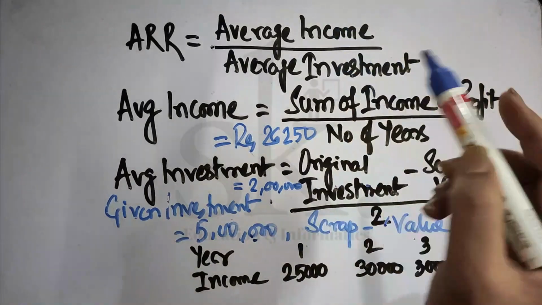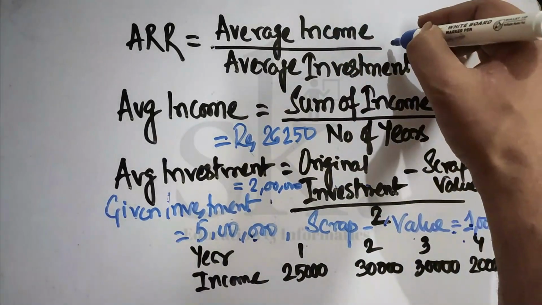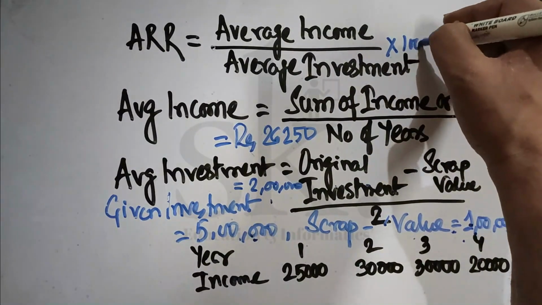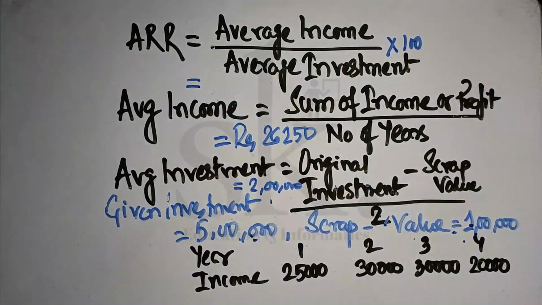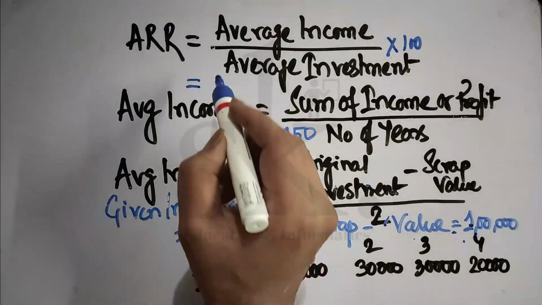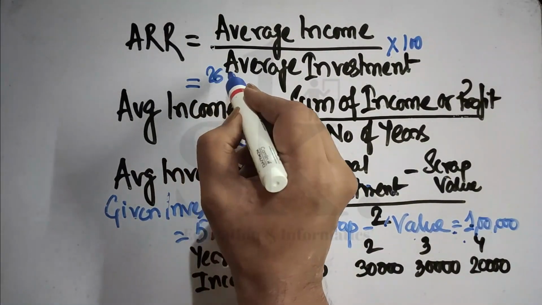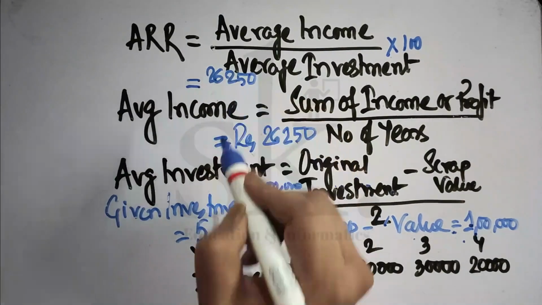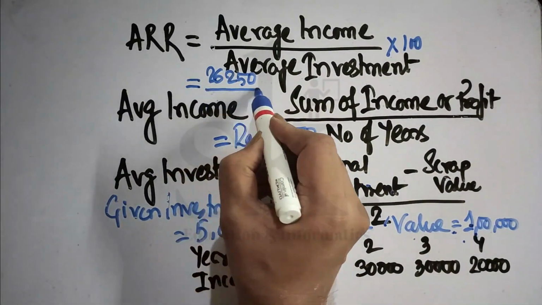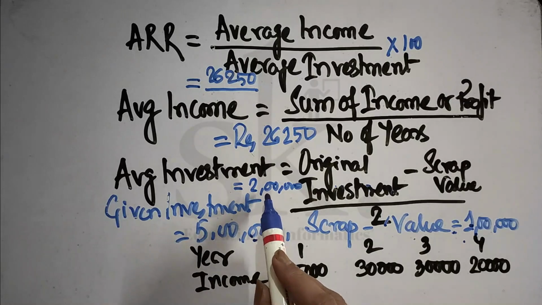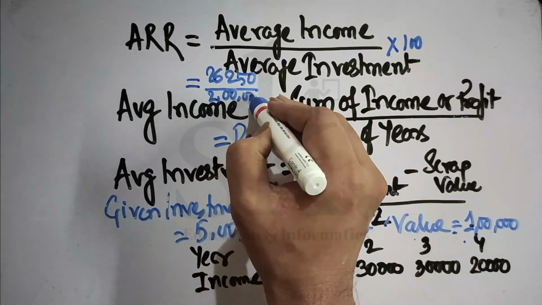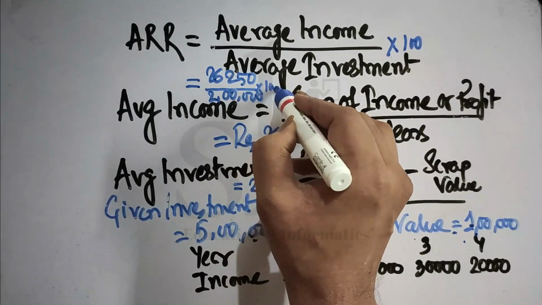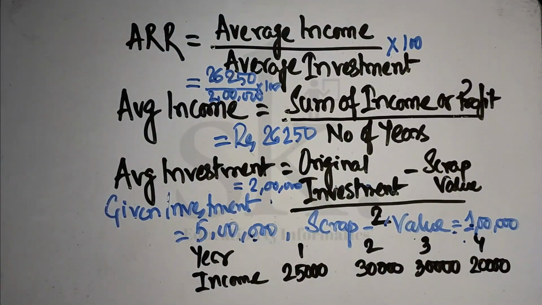So if you want to calculate this in terms of percentage, you multiply by 100. So how much are we getting? We are getting average income 26,250 divided by the investment. The average investment is 2 lakhs, into 100. So how much are we getting?